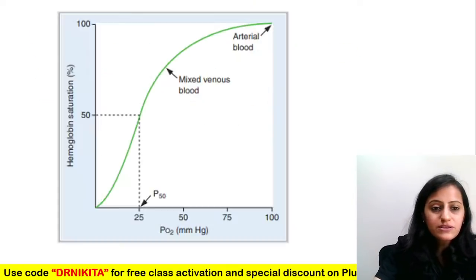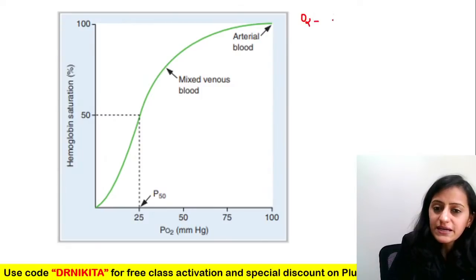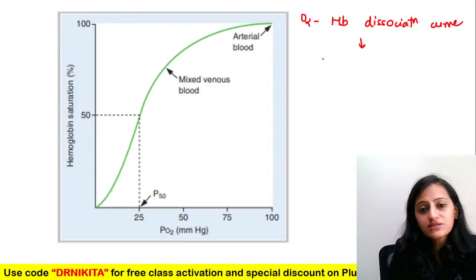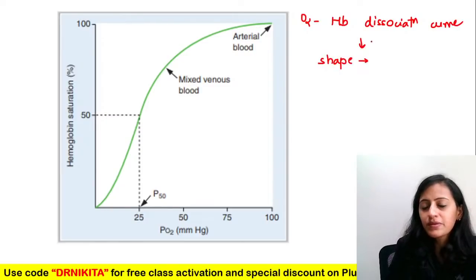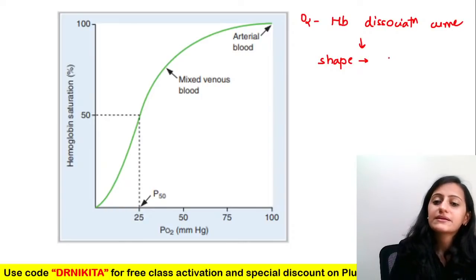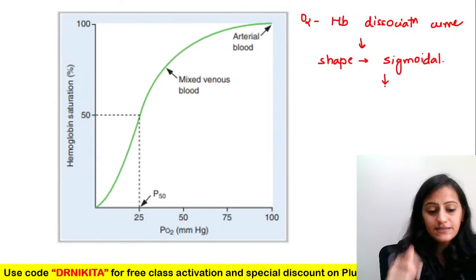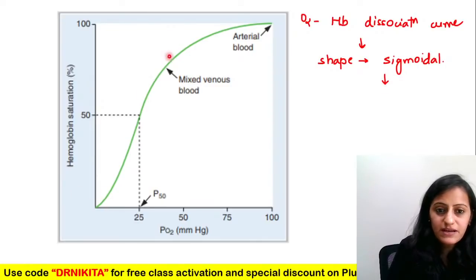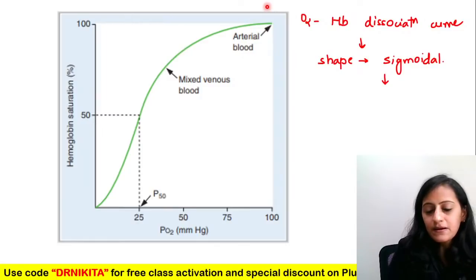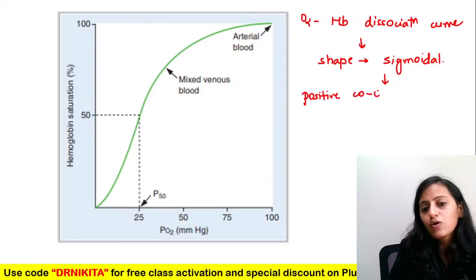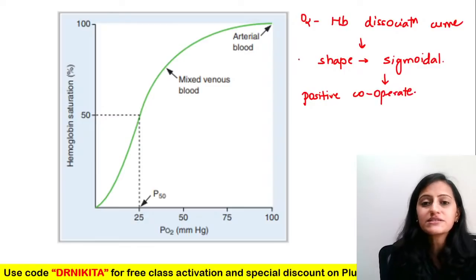So we are going to talk about this topic, oxygen hemoglobin dissociation curve. What is the shape of the oxygen hemoglobin dissociation curve? It is sigmoidal shape. Why does it have a sigmoidal shape? You can see that it is sigmoid like this. Basically because of the positive cooperativity.